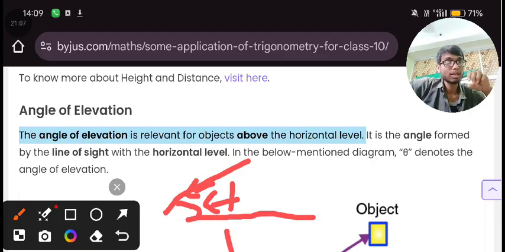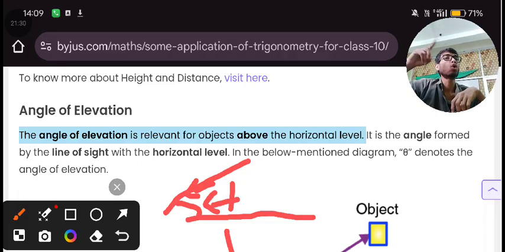Here the horizontal level is helping us find the angle of elevation, and that's why it was compulsory to understand the meaning of horizontal level. The angle formed below the horizontal level will be known as something else, the angle of depression.